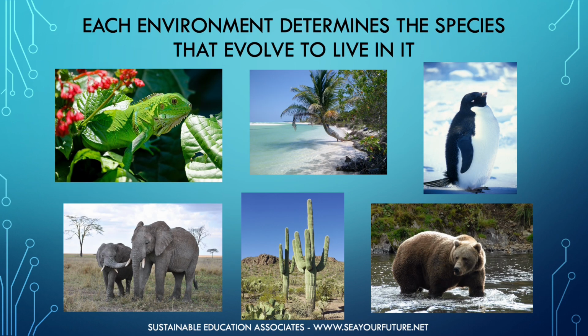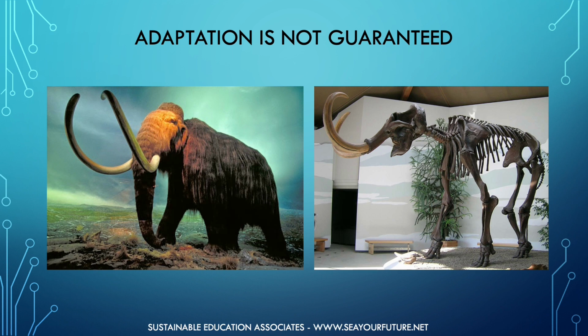There's a reason that species live where they do. The characteristics of a specific environment determine what ecosystems and organisms will evolve to exist in that area. Over generations, species adapt to the natural, slow, but ever-changing environmental conditions and evolve to survive in their current environments. That's why you'll not find iguanas in the Arctic or polar bears in the Sahara Desert. It should be noted that not all species are fortunate enough to evolve, even when environmental changes occur naturally. For example, as its surroundings changed, the woolly mammoth did not evolve, was no longer able to cope with changing environmental conditions, and the species became extinct.